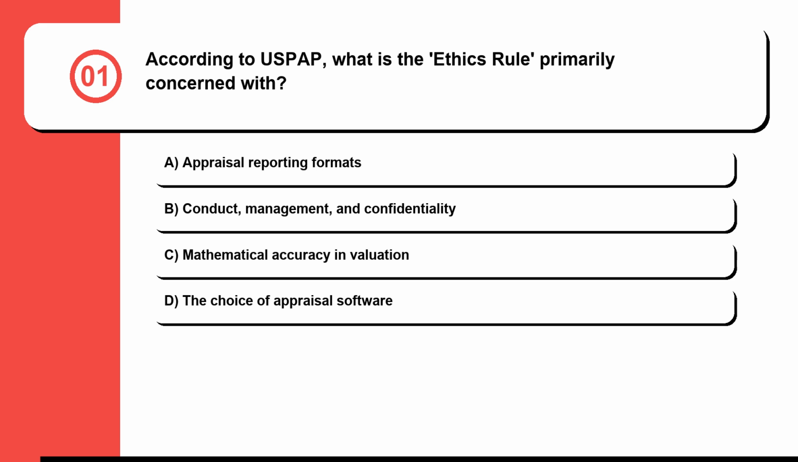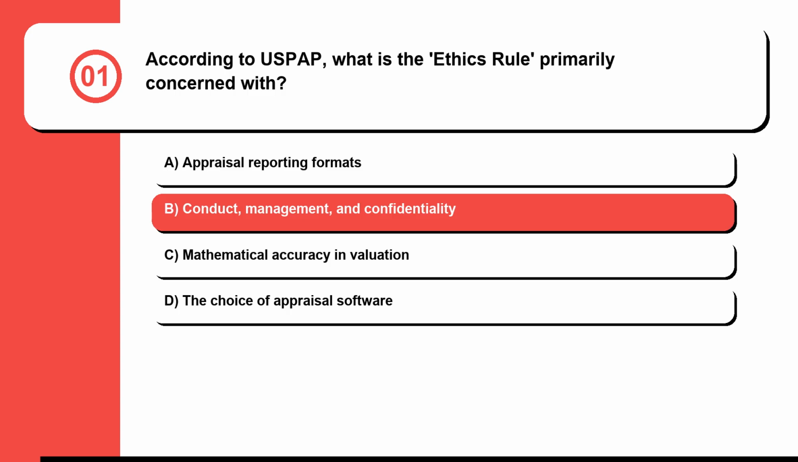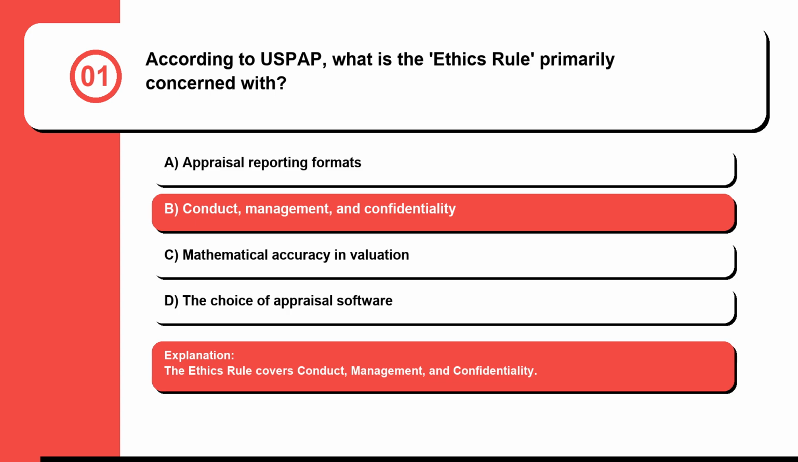Question 1. According to USPAP, what is the ethics rule primarily concerned with? A. Appraisal reporting formats. B. Conduct, management, and confidentiality. C. Mathematical accuracy and valuation. Or D. The choice of appraisal software. The correct answer is B. Conduct, management, and confidentiality. The ethics rule covers conduct, management, and confidentiality.